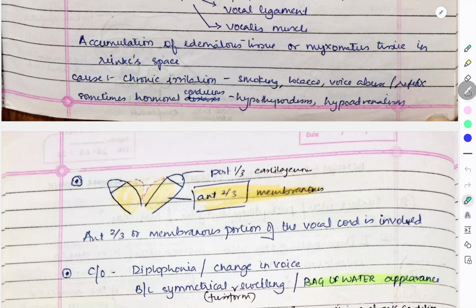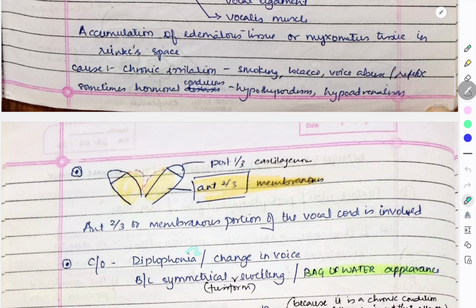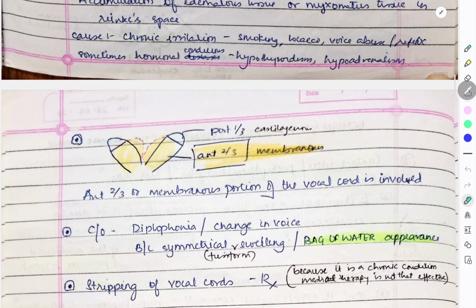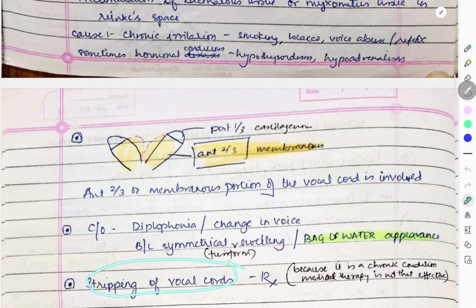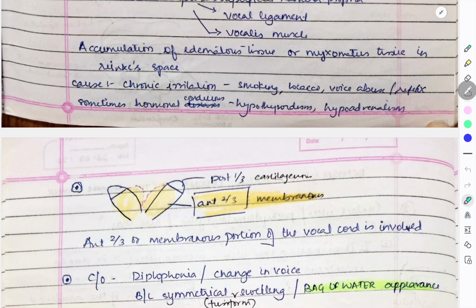Clinically, patients complain of diplophonia, that is change in voice, and there is bilateral symmetrical fusiform swelling, because only the membranous part is involved. It also has a bag of water appearance. What is the treatment? Stripping of vocal cords. Because this is a chronic pathology, medical therapy is not that effective. So this was about Reinke's edema.